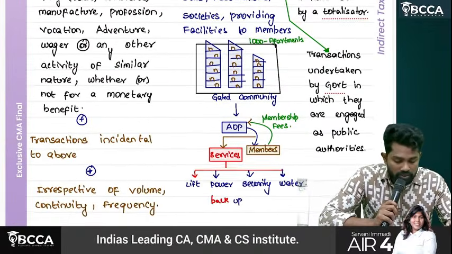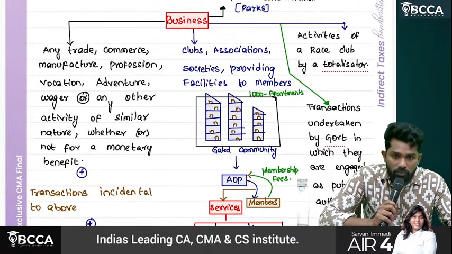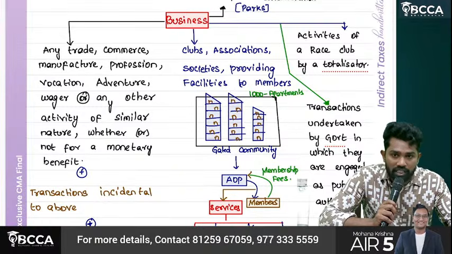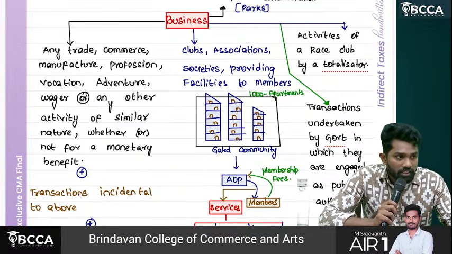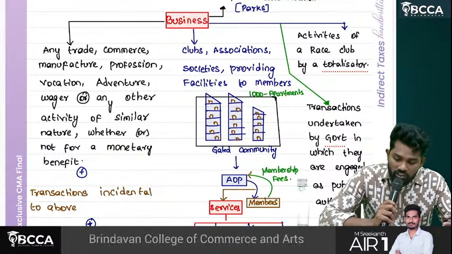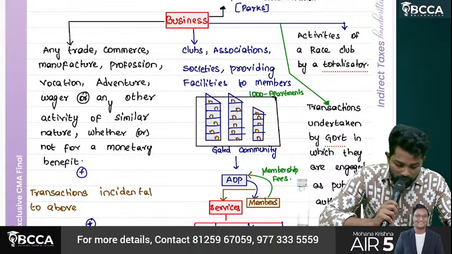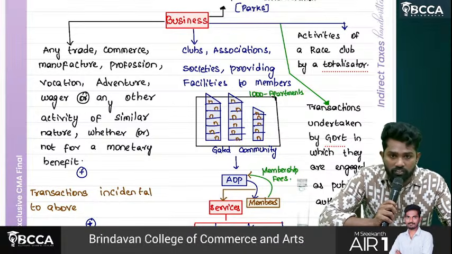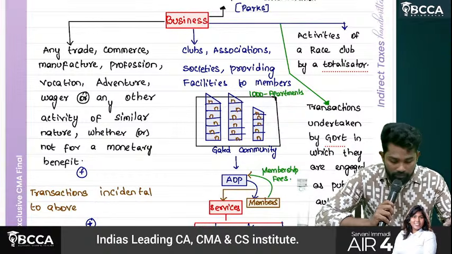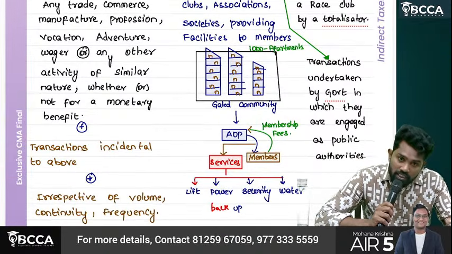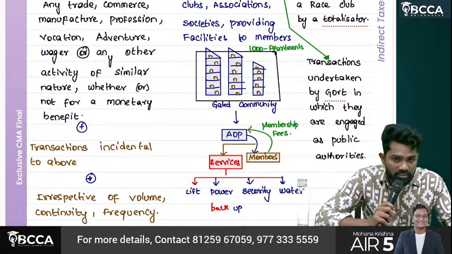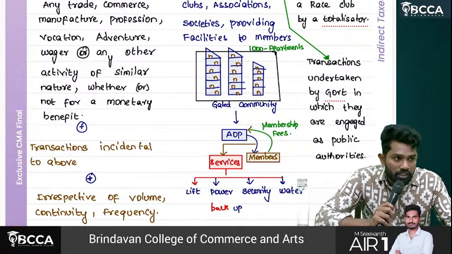Then business means any trade, commerce, manufacture, profession, vocation, adventure, wager or any other similar activity, whether or not for a monetary benefit. Even activities incidental to the above transactions are also called business, irrespective of volume, continuity and frequency.